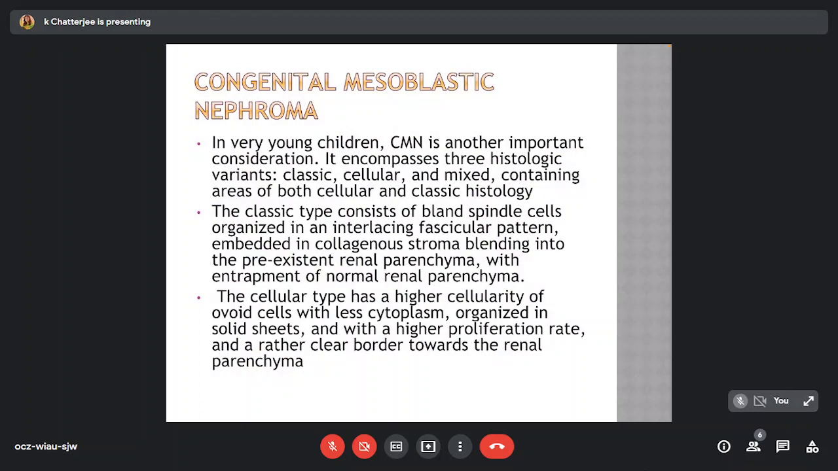It encompasses three histologic variants: classic, cellular, and mixed, containing areas of both cellular and classic histology. The classic type consists of bland spindle cells organized in an interlacing fascicular pattern embedded in collagenous stroma, blending into the pre-existent renal parenchyma with entrapment of normal renal parenchyma. The cellular type has a higher cellularity of ovoid cells with less cytoplasm organized in solid sheets and with a higher proliferation rate and a rather clear border towards the renal parenchyma.